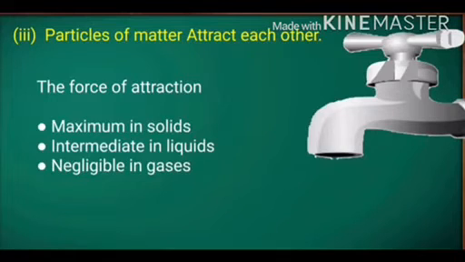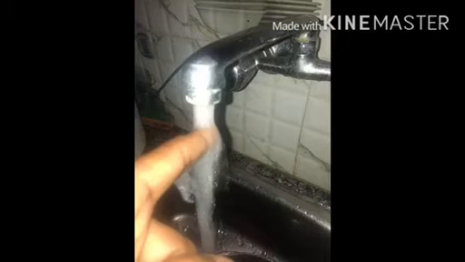This shows that there is a force of attraction between the particles, maximum in solid, intermediate means slightly less in liquid, and negligible means almost zero force of attraction between the gases. See my finger carefully.